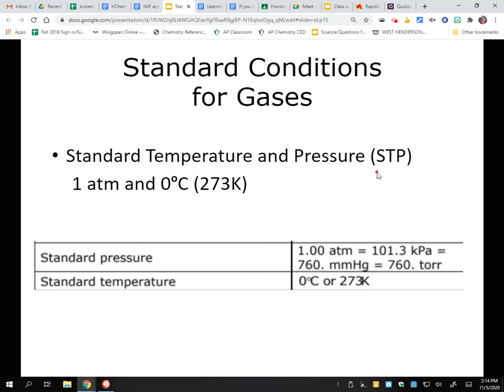So you need to make sure that you know those conditions or know where to find them, because later on we're going to have math that you will need to solve, and it may just say a gas under standard conditions, and you're like, I don't have enough information. Oh yeah, if it says standard conditions for a gas, they're telling you what the pressure is and what the temperature is.